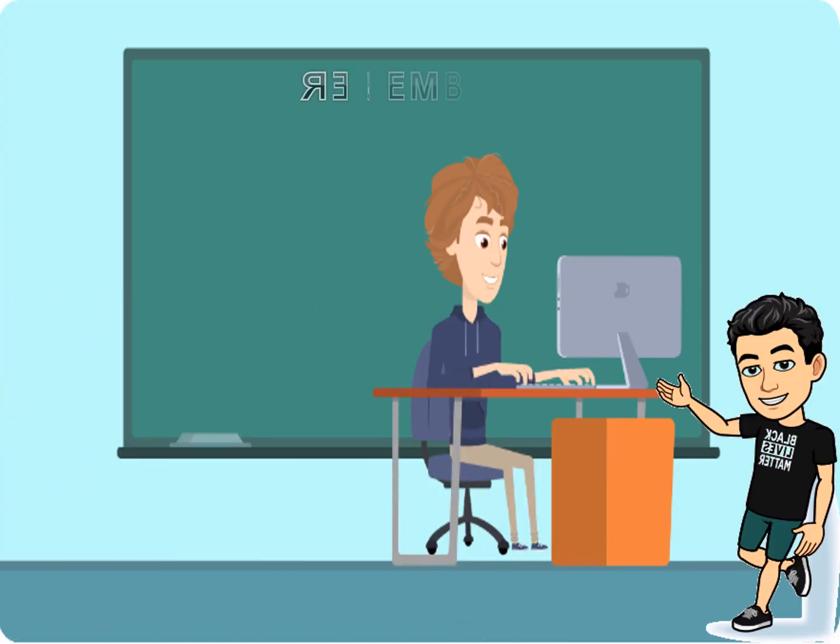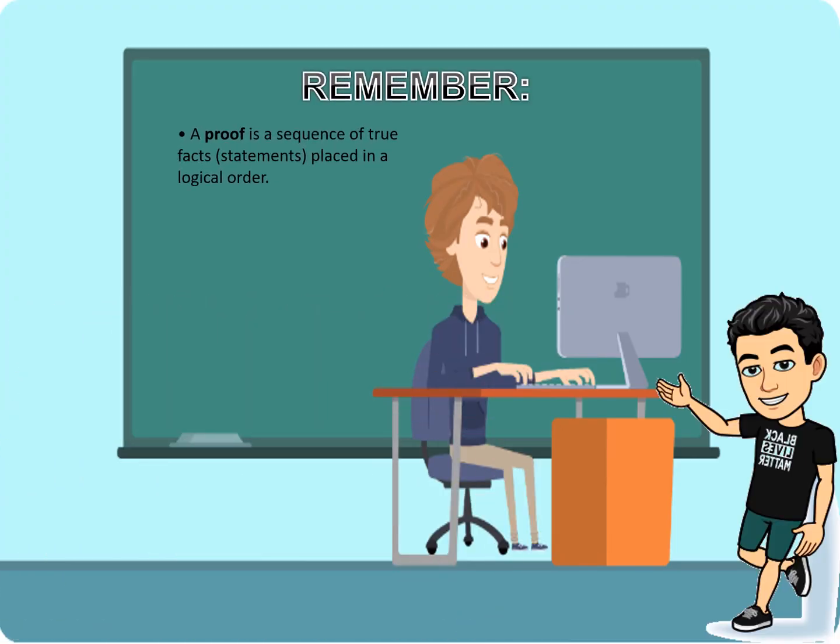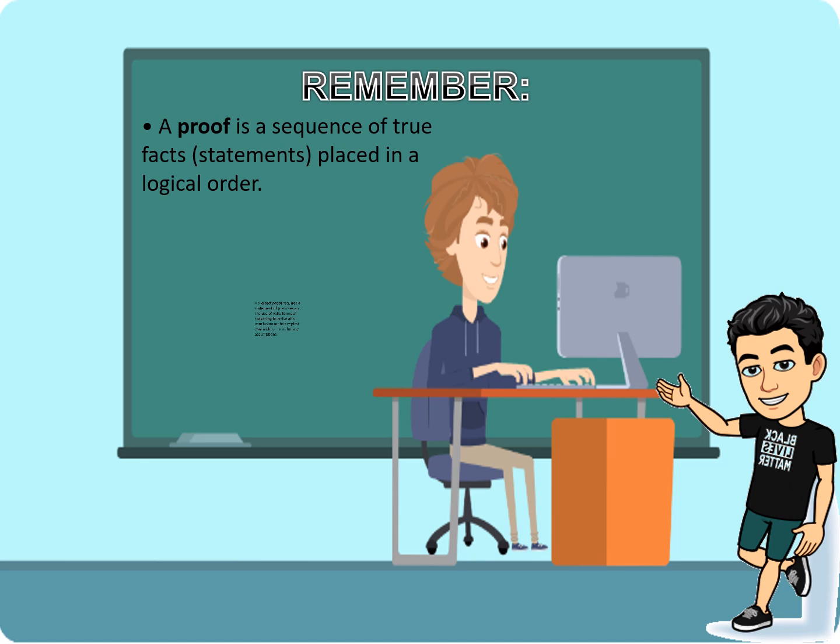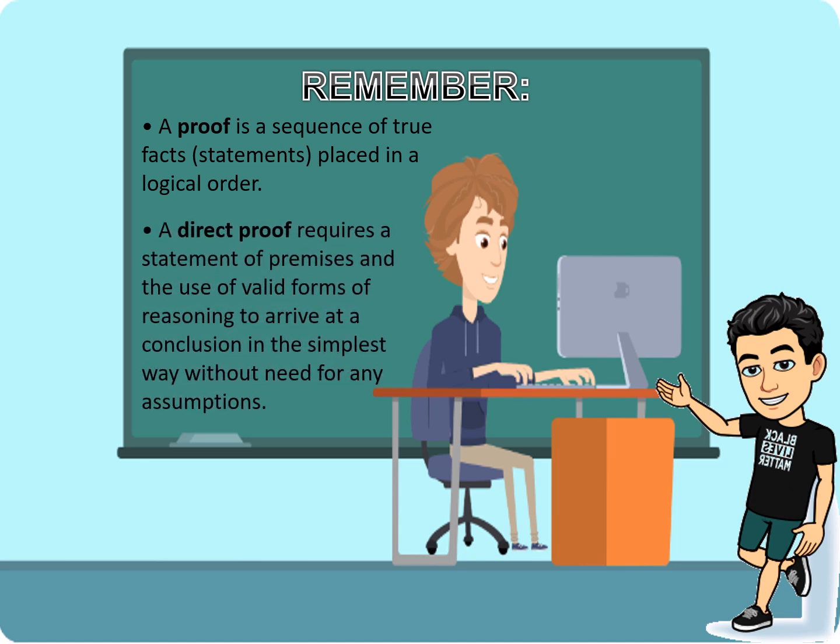For that, you need to remember that a proof is a sequence of true facts, statements placed in a logical order. Also, a direct proof requires a statement of premises and the use of valid forms of reasoning to arrive at a conclusion in the simplest way without need for any assumption.